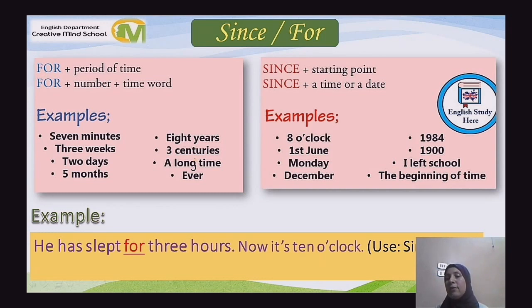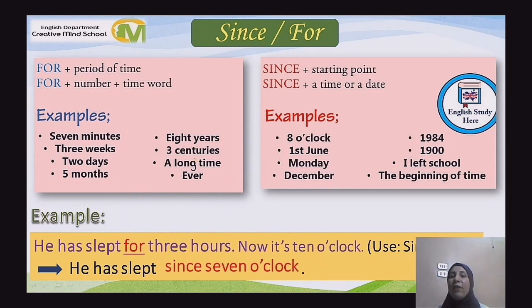Let's calculate it. Now it's 10 o'clock and he has slept for 3 hours. So 10 minus 3 equals 7. So the sentence will be: he has slept since 7 o'clock.